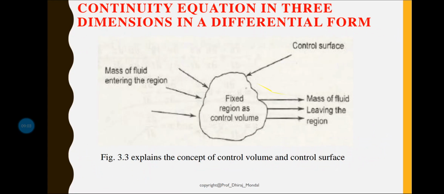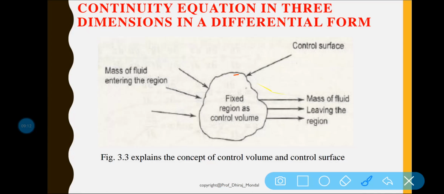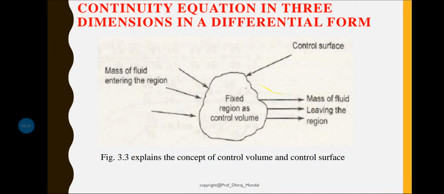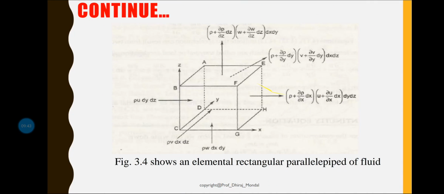Clear? Now the continuity equation in 3 dimensions, in a different form. Let us consider that this is a boundary, and it is a fixed region, a control volume. This is your control volume. Mass of the fluid is entering into the region, and this is your control surface, and mass of the fluid is coming out of the region. So when some mass of liquid is coming into this control volume, and some mass is coming out of the control volume, you know that